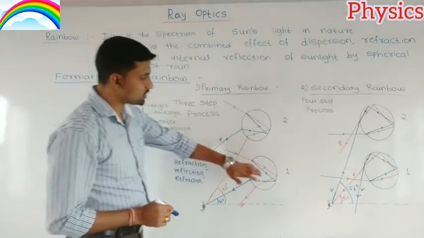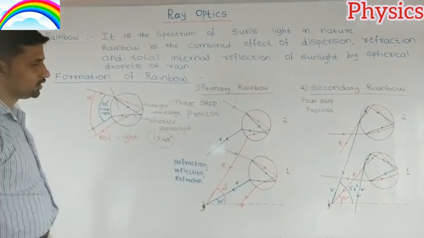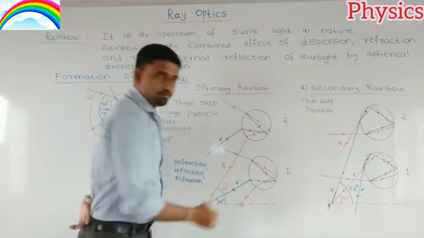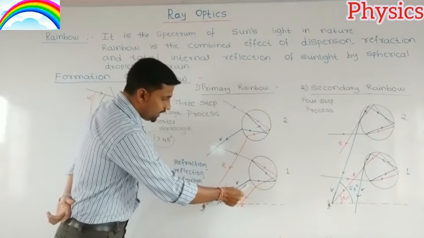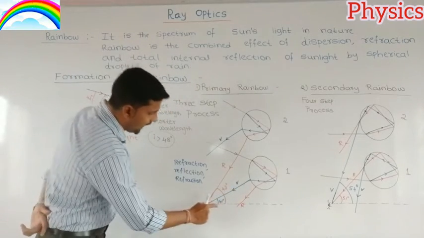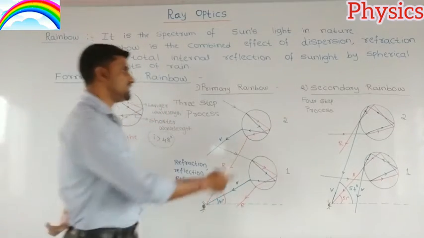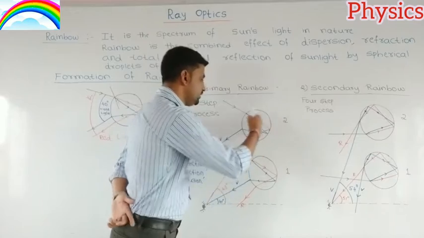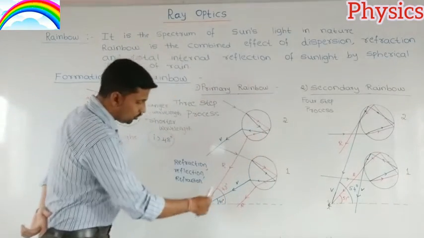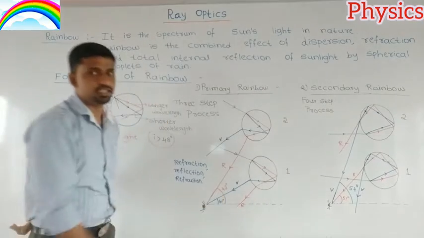And the process going on here is the same. See here, from the first droplet of rain, the violet light reaches the observer's eyes with an angle of 41 degree, and from the second droplet of rain, it is the red light which reaches the observer's eyes with an angle of 43 degree.